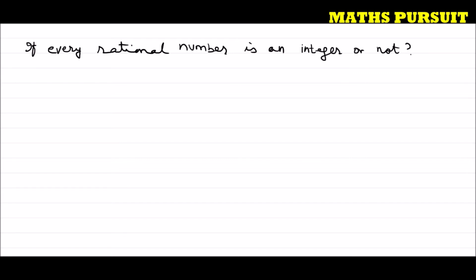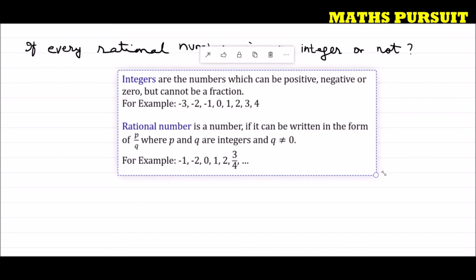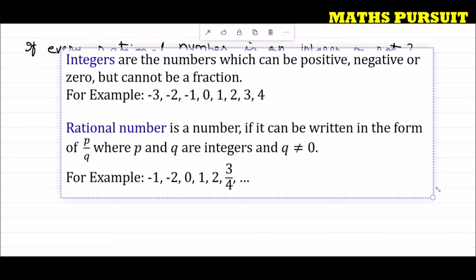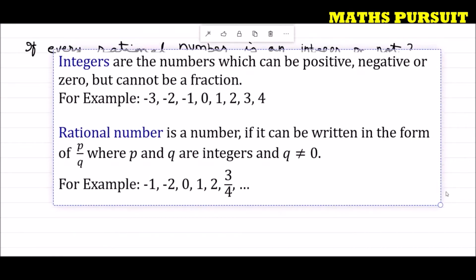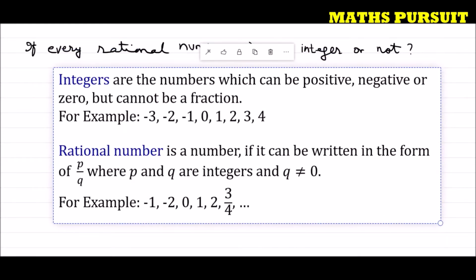So guys, in order to answer this type of questions, what we need to do? We need to first of all understand the definition of rational number as well as integers. I know that we people know the definitions, but in order to brush up our mind, I have posted here the definition of integers as well as rational numbers, so that it would be easy for us to answer this statement.